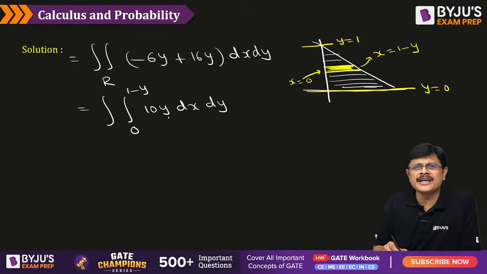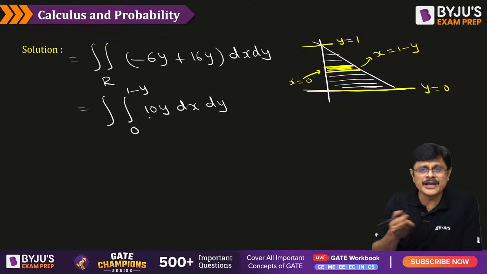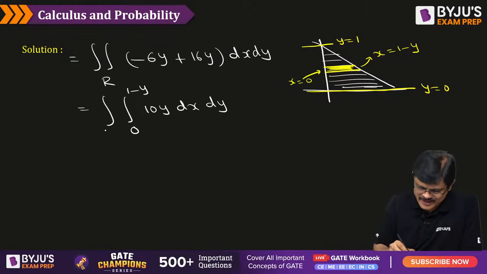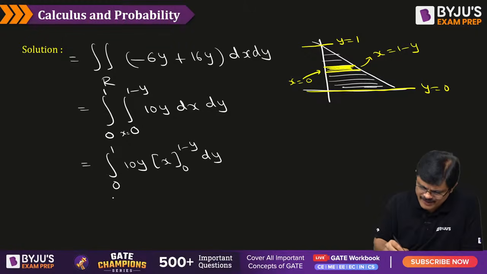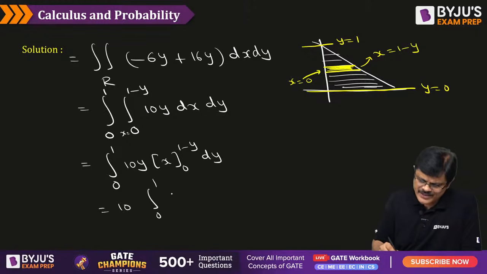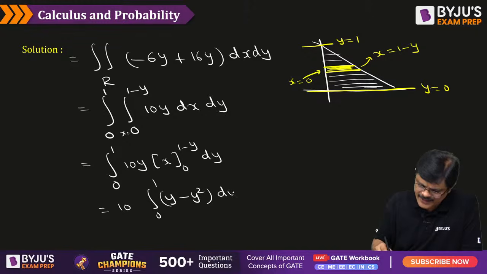So first you can integrate with respect to x, treating y as constant, then you can integrate with respect to y, my dear friends. First I am writing x limits, then y limits. So now when you integrate with respect to x, 10y is constant, integral of dx is x, where limits are from 0 to 1 minus y, dy. When you simplify, 10 is constant, keep it outside, 0 to 1. So it is y into 1 minus y, that is y minus y square, into dy.